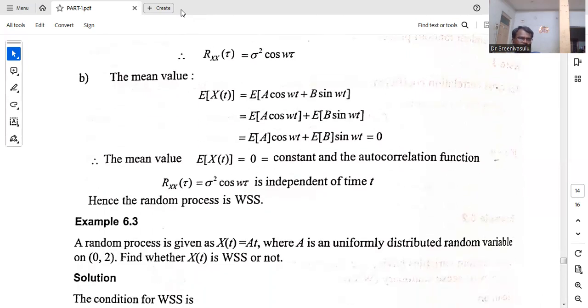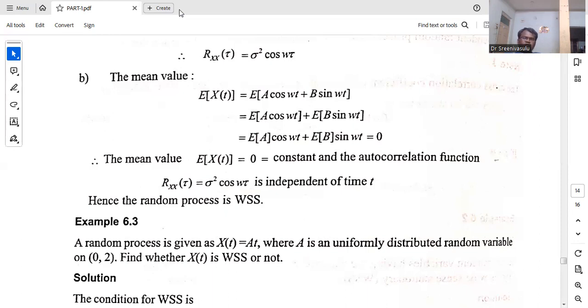It satisfies. Then if we see the other condition, the expected value of x of t, the mean value, if you distribute that one, expected value of a cos omega t plus b sin omega t, the expected value of a cos omega t is nothing but expected value of a into expected value of cos omega t, plus expected value of b into expected value of sin omega t.